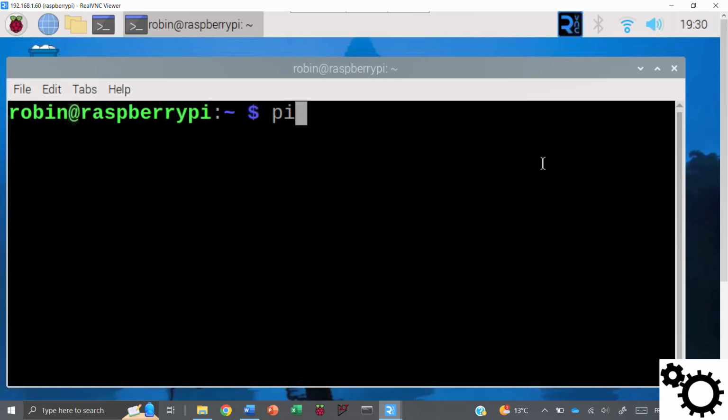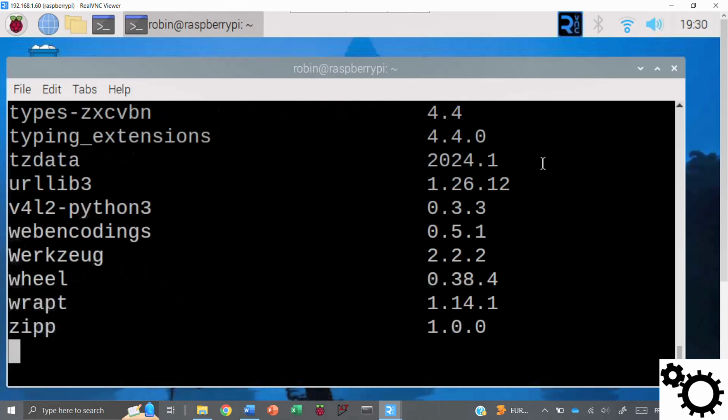So I enter pip list, and you can see I don't have the virtualenv package.